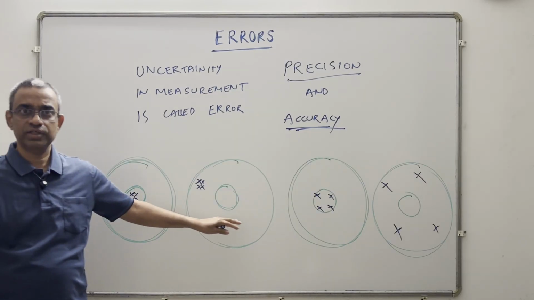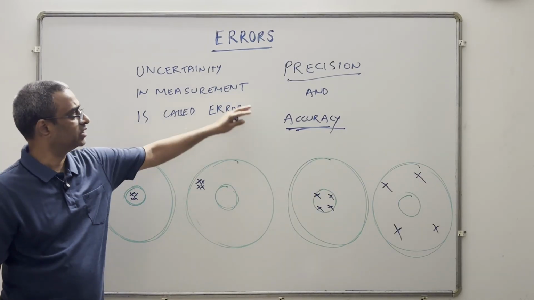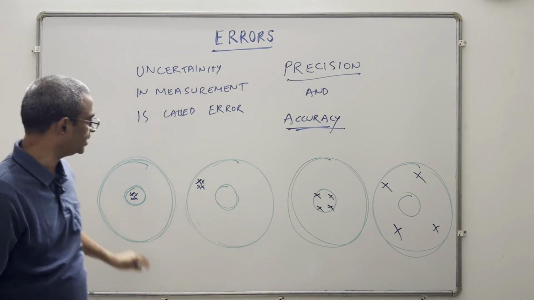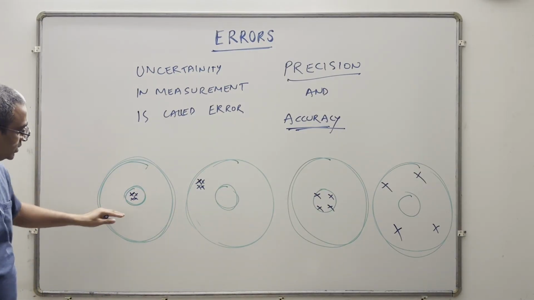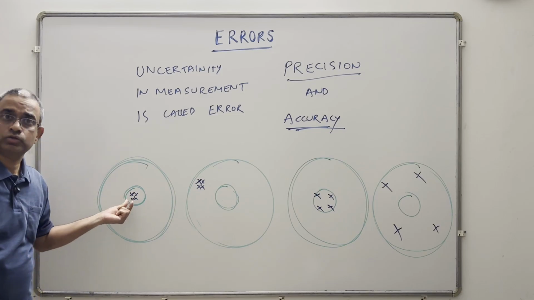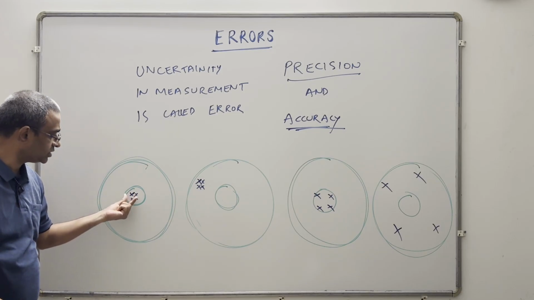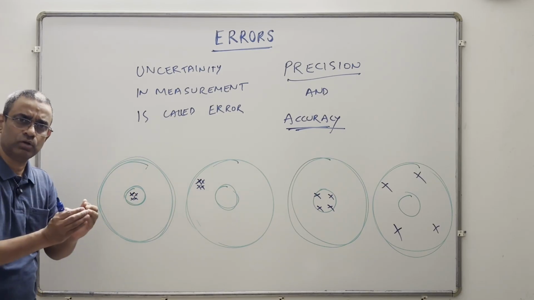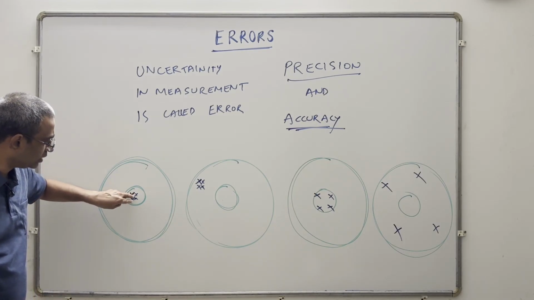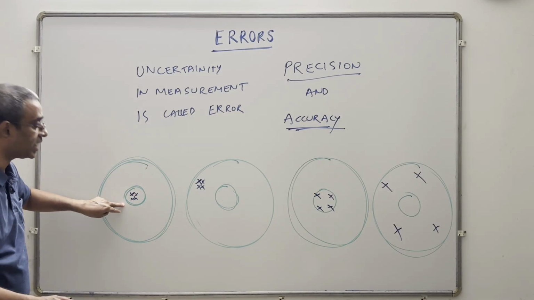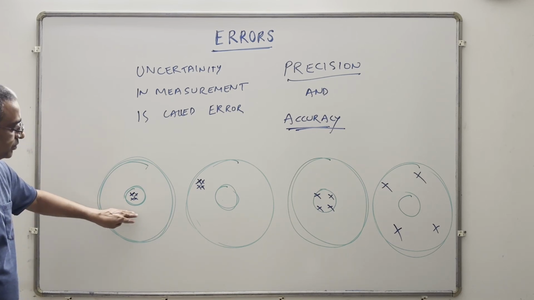Let us take an illustration here which will help us understand the difference between precision and accuracy. Let us say we have a dartboard and we are throwing darts. Now look at this. The darts are very close to each other. The distance is not much between them. They are very closely bunched up. And they are actually very close at the center. So this is both accurate and precise.